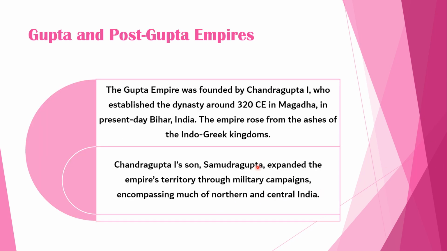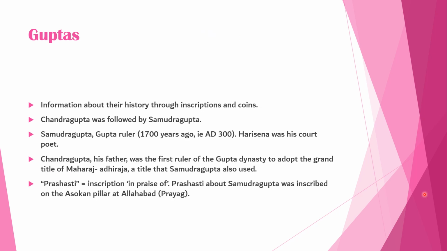Gupta and post-Gupta empires. The Gupta Empire was founded by Chandragupta I, who established a dynasty around 320 CE in Magadha, in present-day Bihar, India. The empire rose from the ashes of the Indo-Greek kingdoms. Chandragupta's son, Samudragupta, expanded the empire's territory through military campaigns, encompassing much of northern and central India. We get information about the Guptas' history through inscriptions and coins.